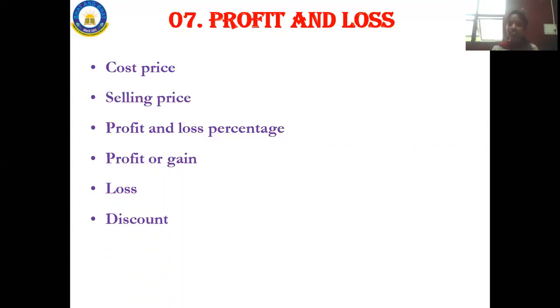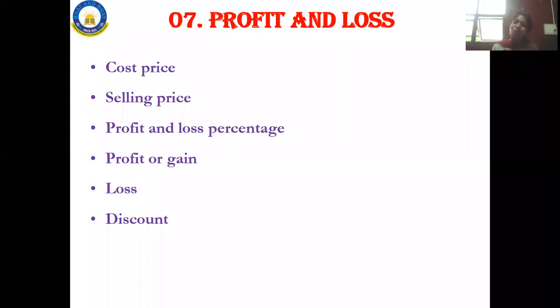And then discount. So what is this discount? See, you will be going in the street. When you are going in the street, you will see one shop of clothes. People are in great need of clothes, right? As soon as we see them, we want to buy those clothes because they grab our attention, correct?